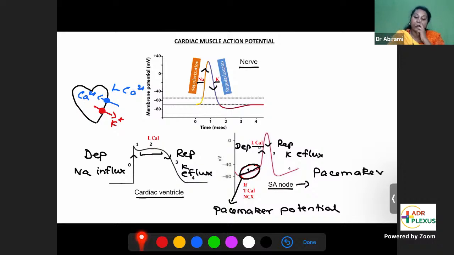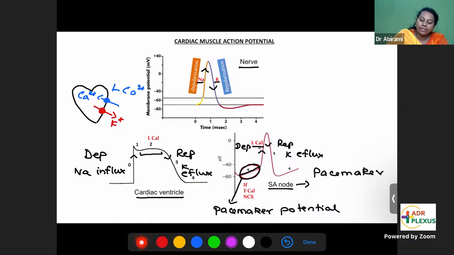So that is why in SA node, action potentials are occurring at very high rate, very quickly, because they have this slope which is already pushing it to a more positive value. So on top of that, getting an action potential becomes very easy. And that is why SA node is called as pacemaker and this slope is called as pacemaker potentials. What are the channels that contribute to this phase 4, the pacemaker potential?